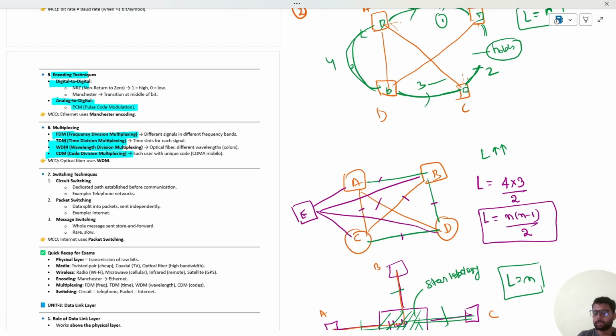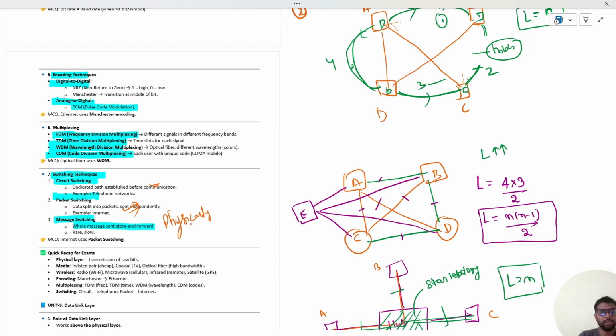And also we have seen this in the communication part. So switching techniques, we have seen circuit switching, packet switching, and message switching, when the whole message is sent and stored and forwarded. In circuit switching, we have seen that a dedicated path is established, and in packet switching, we have seen that the data splits into packets and then is sent independently. So now this finishes the physical layer.